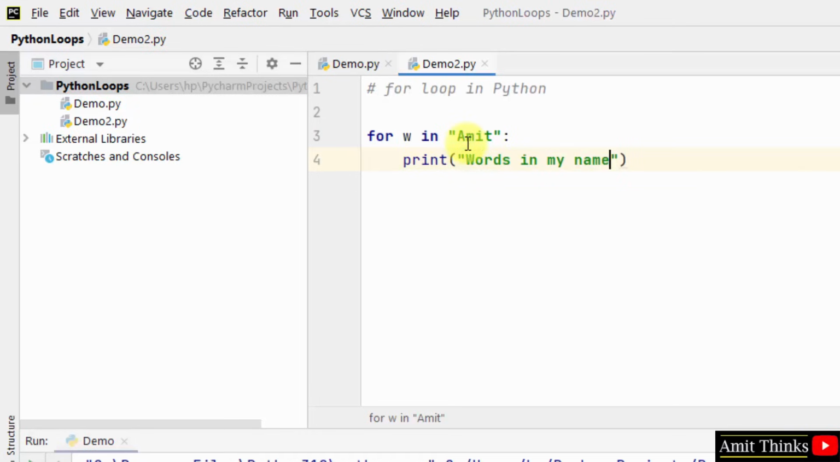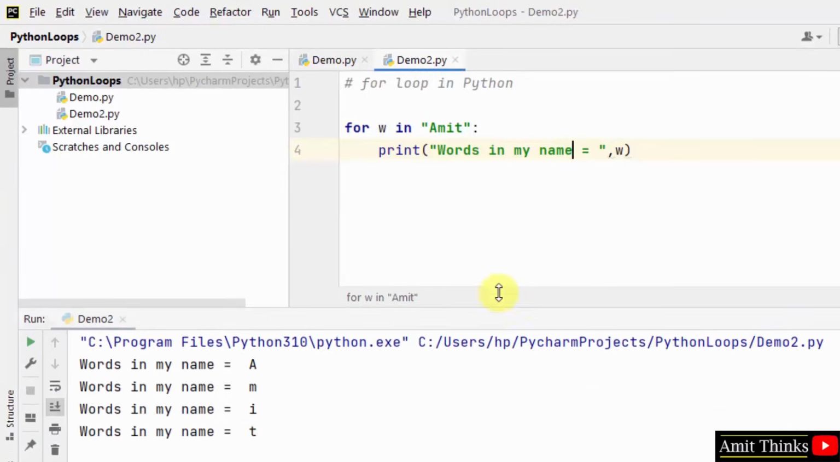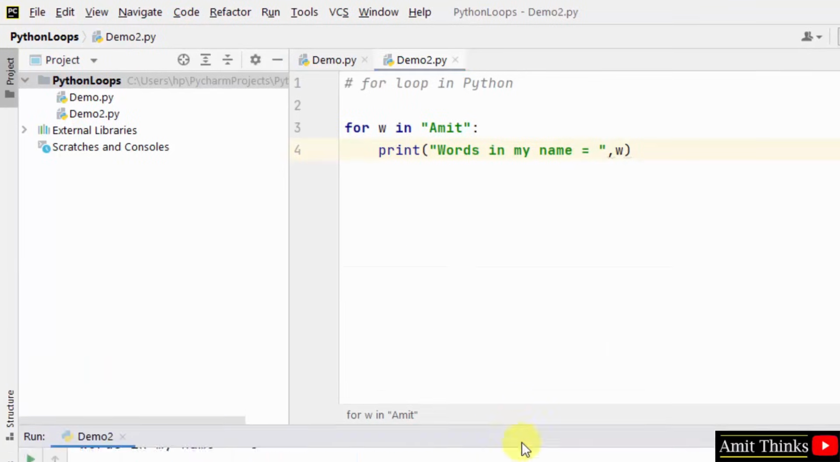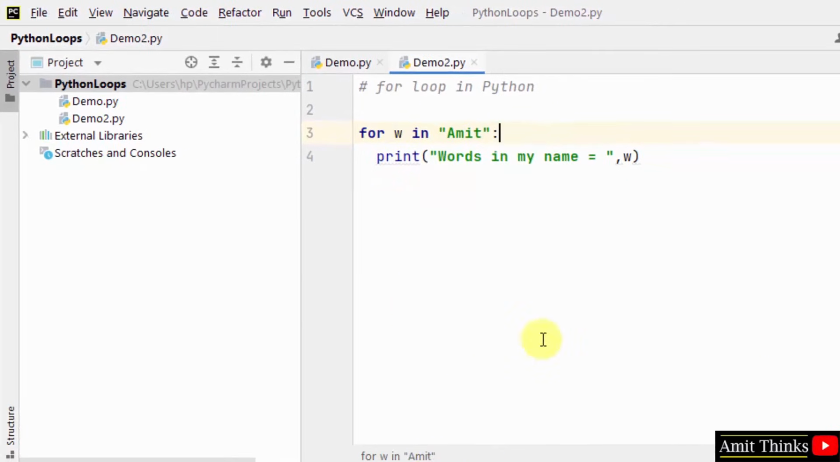Let me look into this. W, that's it. I'll right click and run it. Now you can see it has printed each letter in my name. How? Because we use the for loop. This was our sequence. This sequence can be a list, dictionary, string. And this is our var, which we have shown before in syntax. This var is a variable that takes the value of each item inside the sequence in every iteration. So using W, we printed each and every letter. In this way we can also work around for loop in Python.